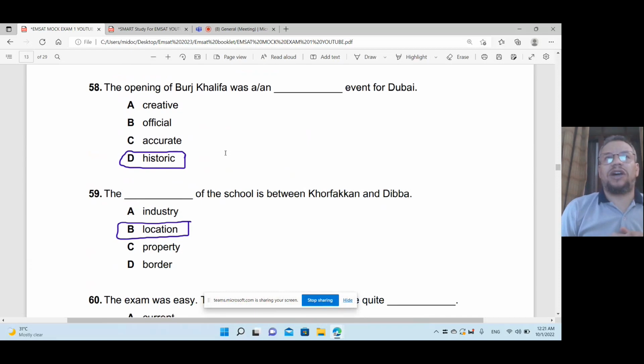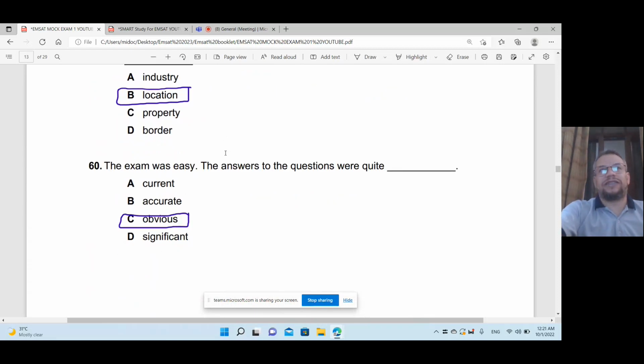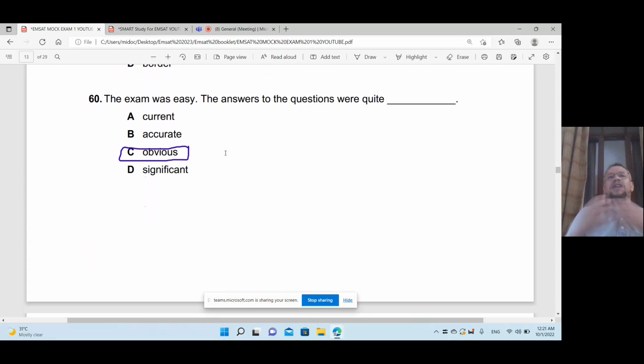So the opening of Burj Khalifa was, the opening was what? A historic event for Dubai. If you just ask, it will be well known. So this is historic, like the National Day and so on. So this is historic. The location of the school is between Korfakan and Dubai. So the location of the school. The exam was easy. The answers to the questions were quite obvious, clear.